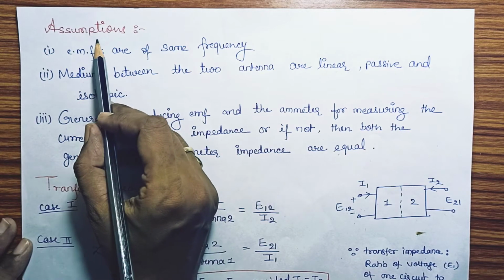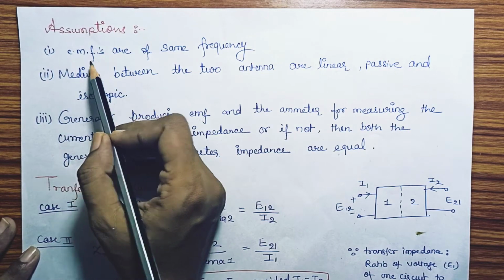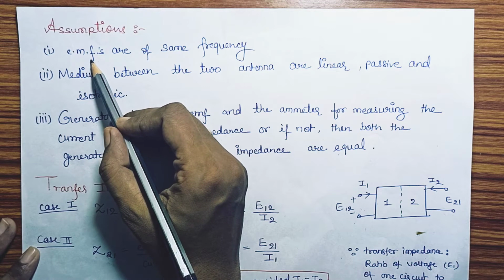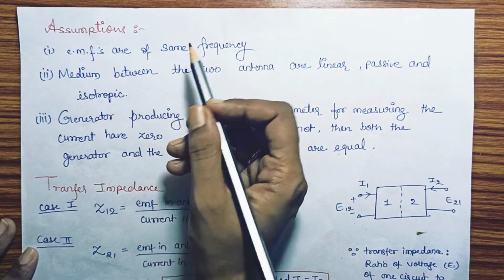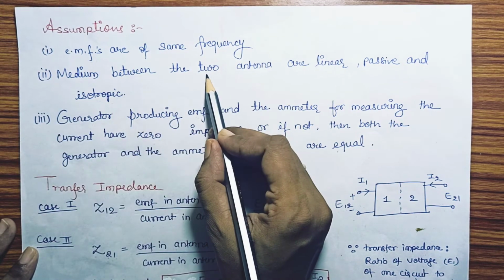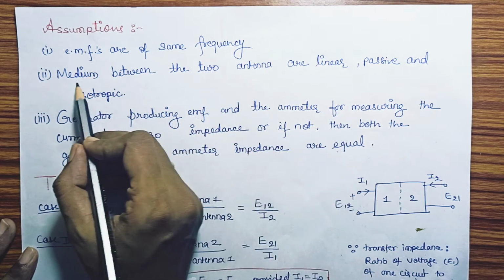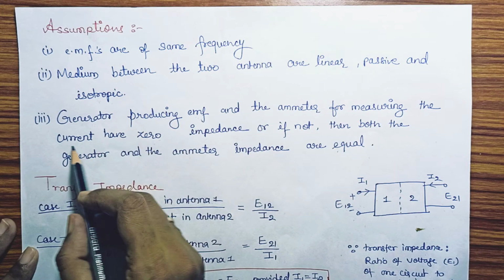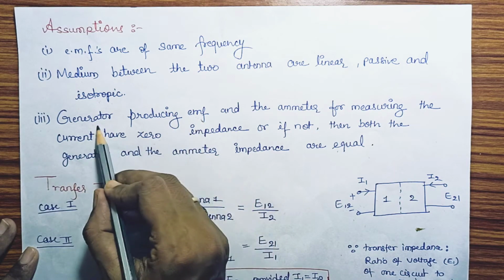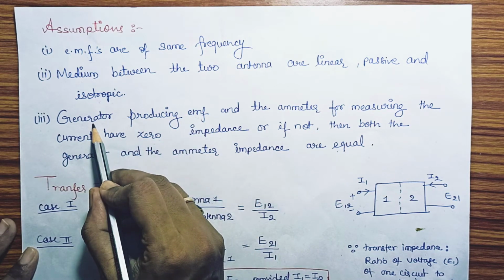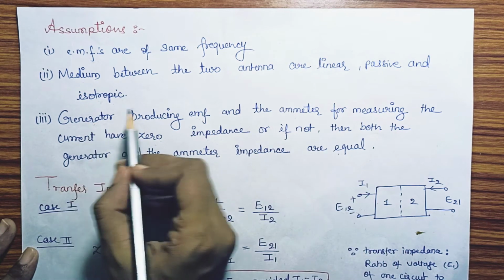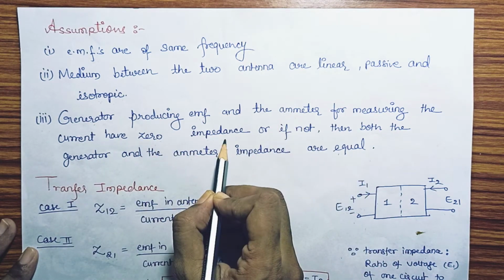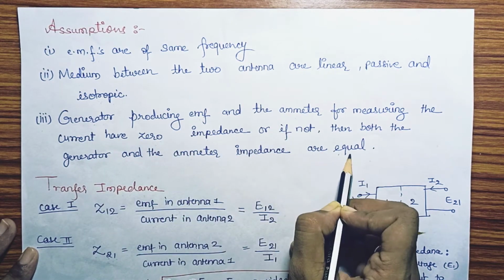We have some assumptions. First assumption is EMFs E12 and E21 are of the same frequency. Second assumption is that between the two antennas, the medium is linear, passive and isotropic. And the third assumption is that the generator of EMF and the ammeter should both have zero impedance or equal impedance.